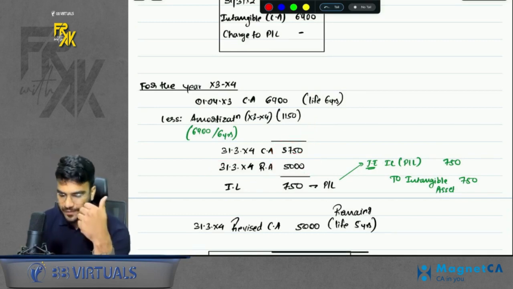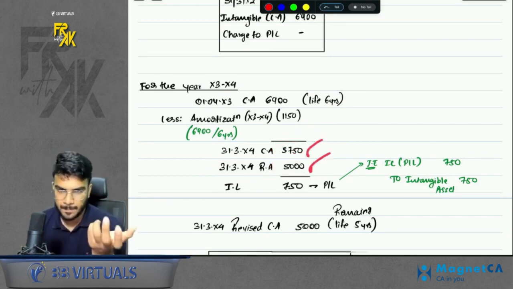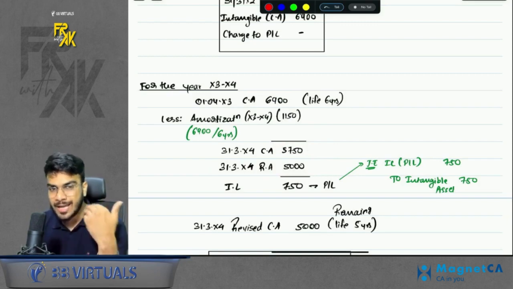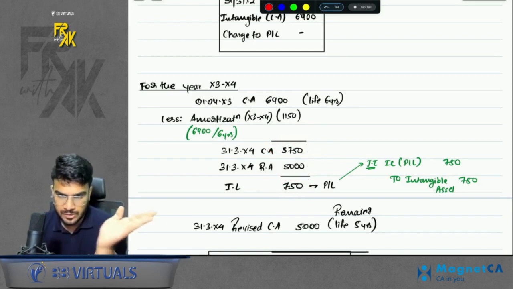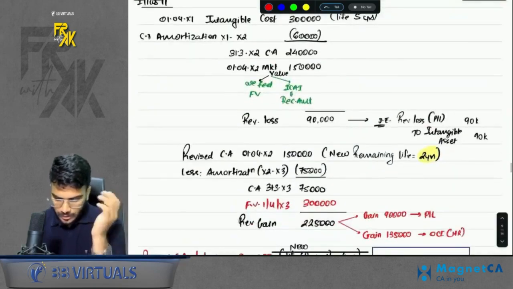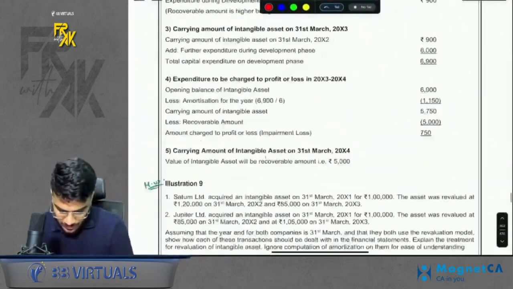So our carrying amount is 5750, recoverable amount is 5,000. So of course there is an impairment loss because the carrying amount is higher, but you will not recover this much. So your impairment loss will be 750, charge it off to profit and loss. Simple. Clear? Yes, sir. This was our illustration number 8, a good question.